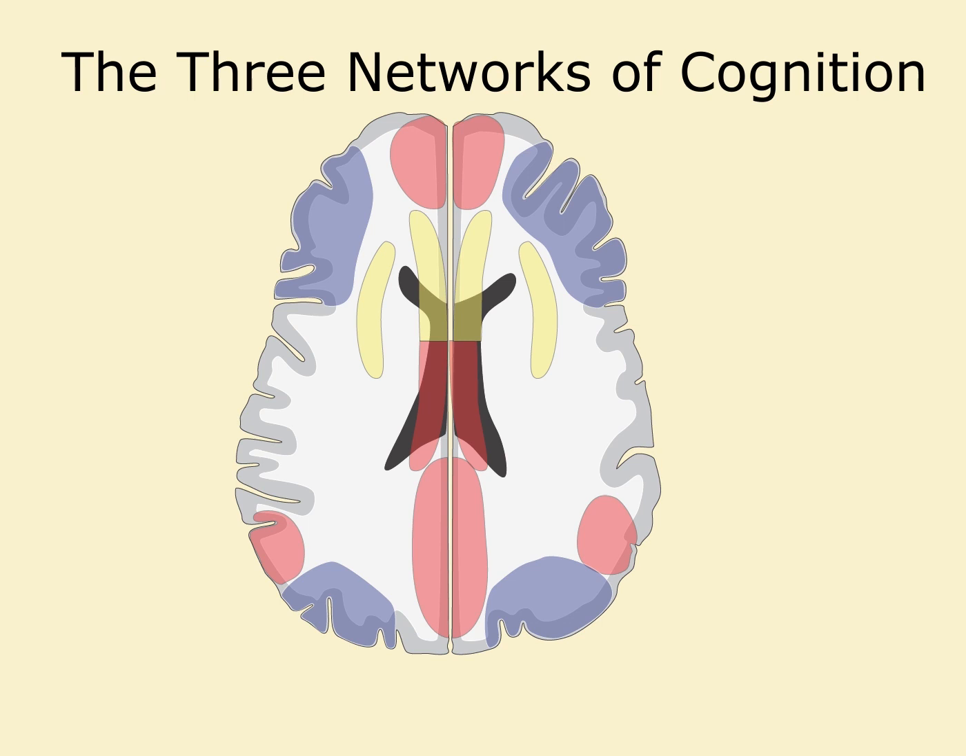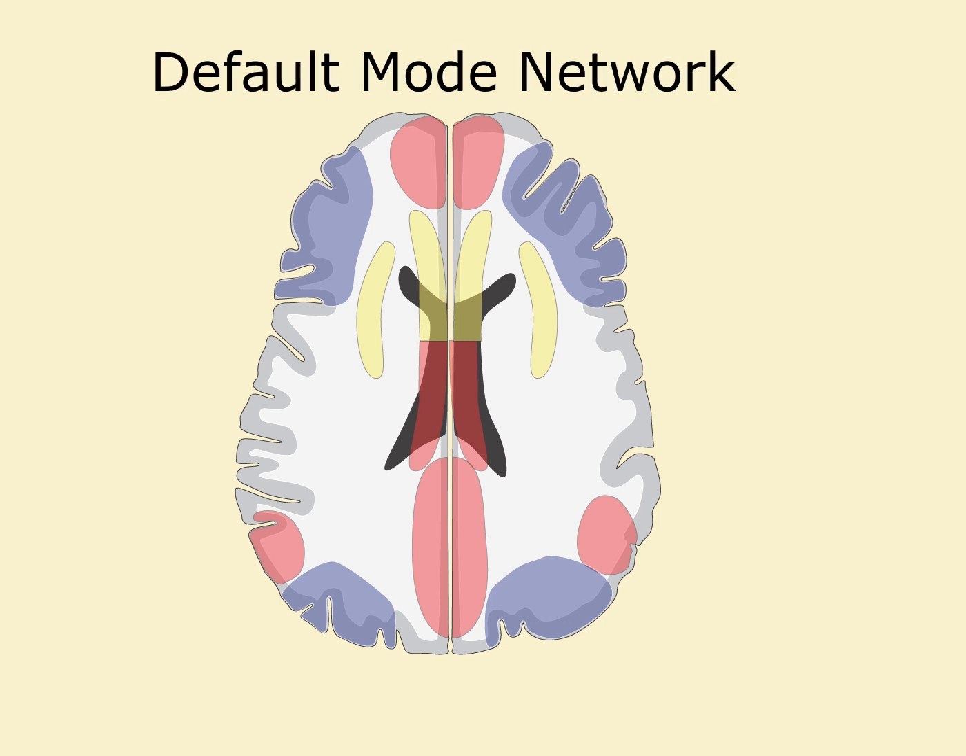Cognition in the human brain is organized into three networks. The default mode network, DMN, is active when the conscious brain is at rest. It has several important nodes. The medial prefrontal cortex is involved in self-referential thinking and emotional processing.